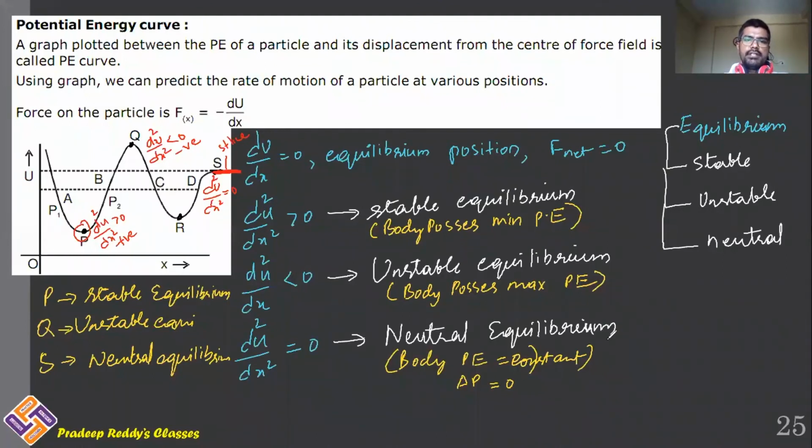So this is about stable, unstable, and neutral equilibriums. Depending upon the graph, you can identify which is neutral equilibrium, which is stable and which is unstable equilibrium. Also, you can identify where body possesses minimum potential energy, where body possesses maximum potential energy, vice versa. Just by looking at the graph, you are able to identify all these things. So that's the importance of potential energy curve graph. It is always plotted for potential energy and position.